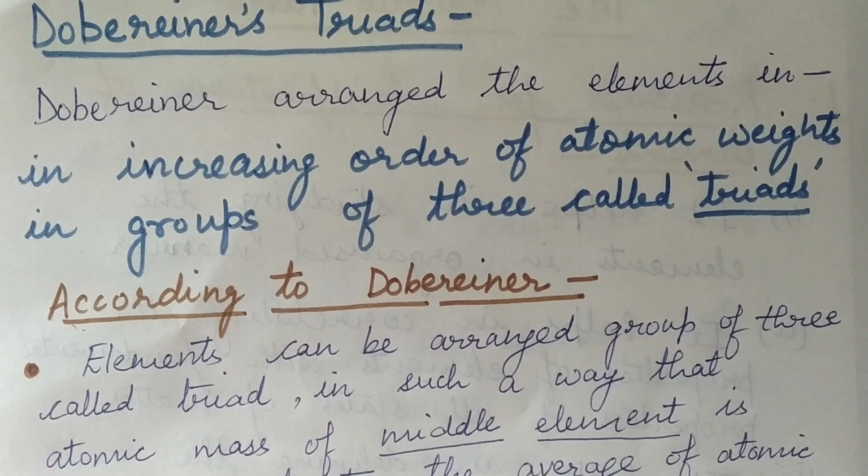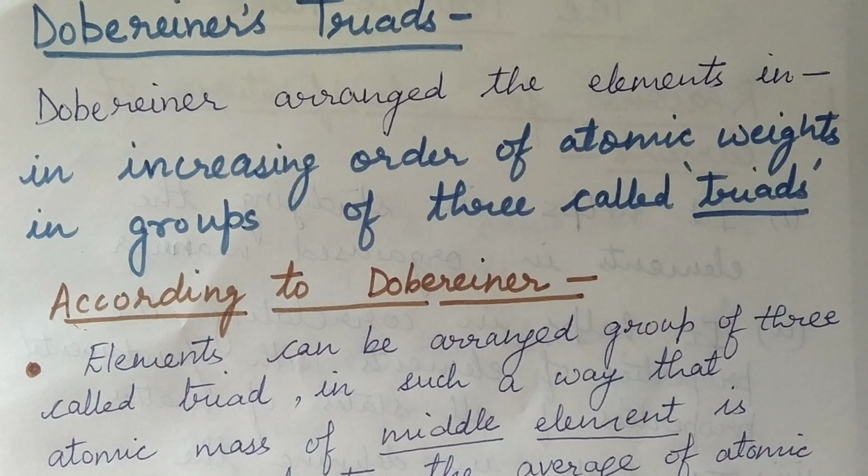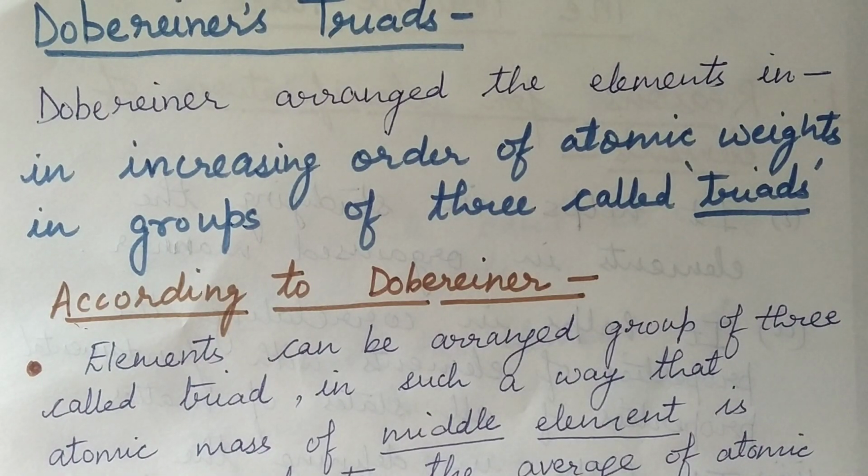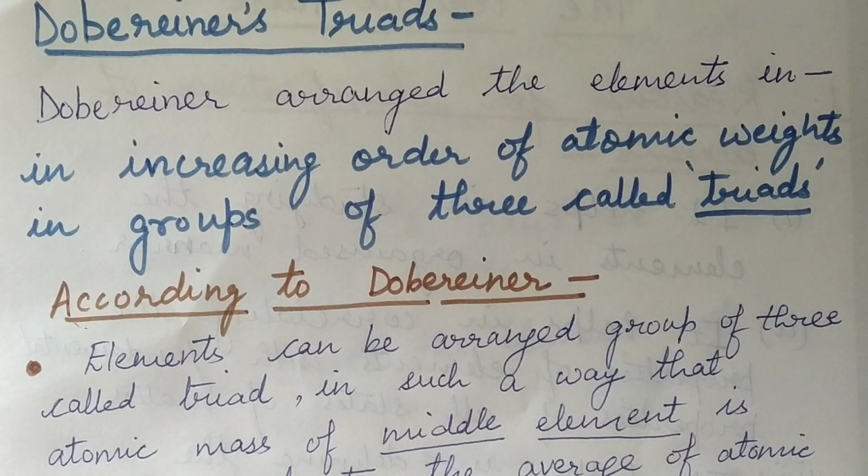Children, in the last video you have seen that the scientists were trying to classify the elements on the basis of various factors like density, malleability, ductility, metallic and non-metallic characters. But the classification done according to these factors was not very satisfactory, and the scientists were in search of such a property of the elements which did not differ with the conditions. Then it was William Prout who discovered the property called atomic weights or atomic mass.